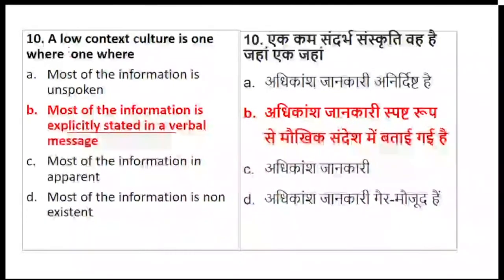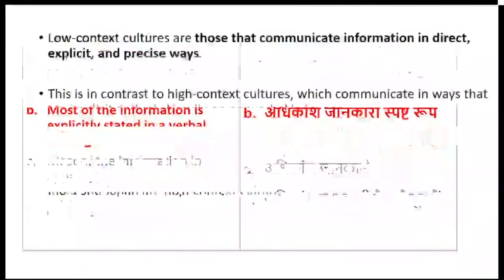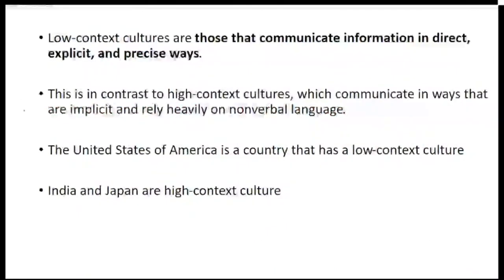Okay, now what is this? In case any students are not aware what this indicates, or what this type of messages, low context or high context, means. So first let's have a look at the explanation. When I say low context, it means they are the ones who communicate information directly, explicitly and in a precise way, just because of a direct form, explicit way or a precise way.